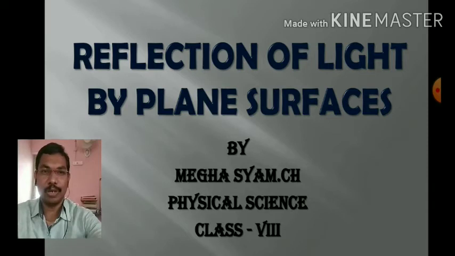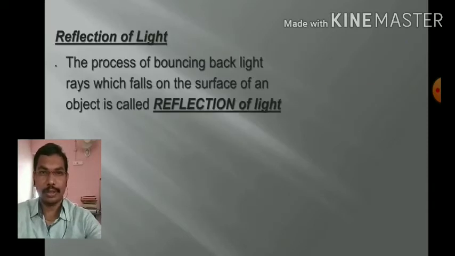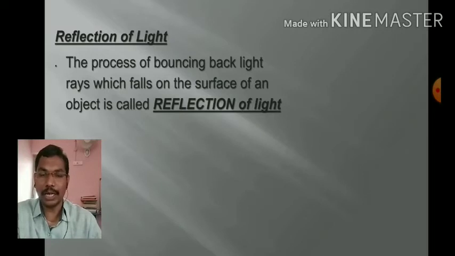So let us move on. Let us go with the terminology, reflection of light. The process of bouncing back of light rays from the surface of an object is called reflection of light. Let us take an example of a rubber ball.